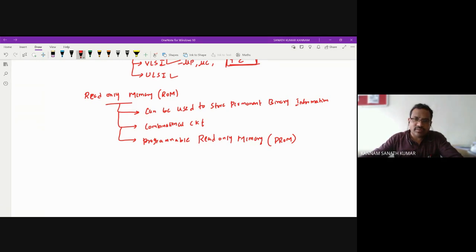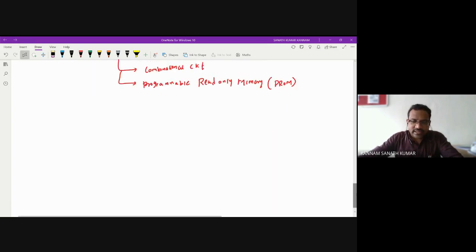By using ROM, I can design combinational circuits like a full adder, half adder, or full subtractor. Now, the advantages.